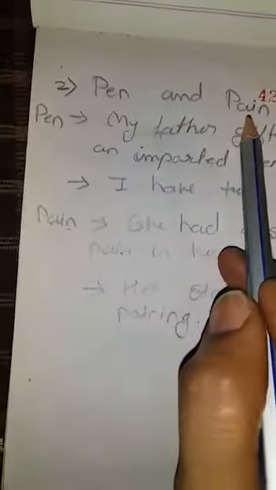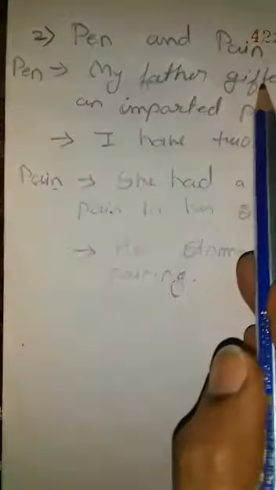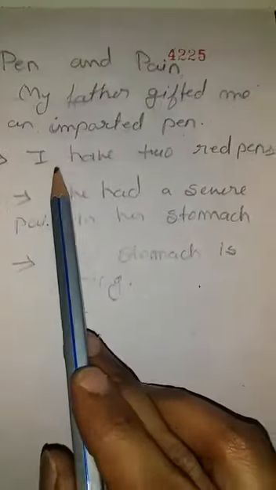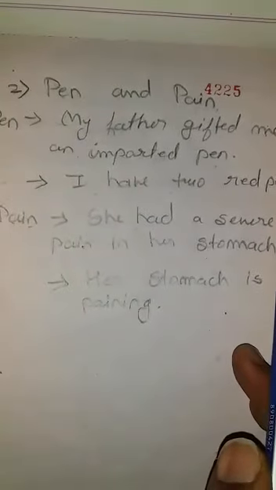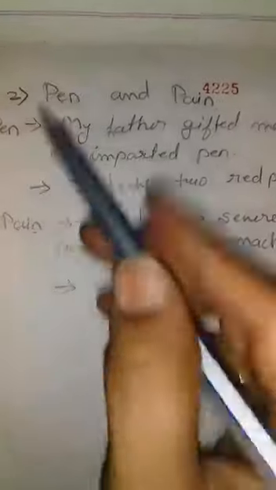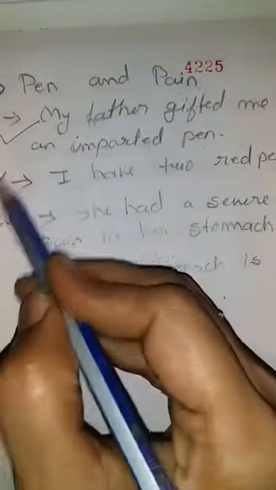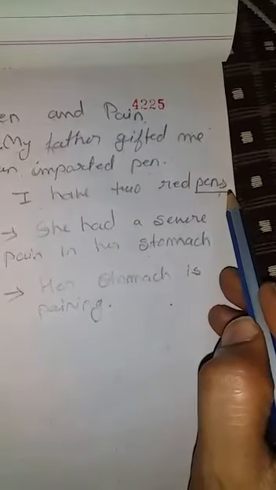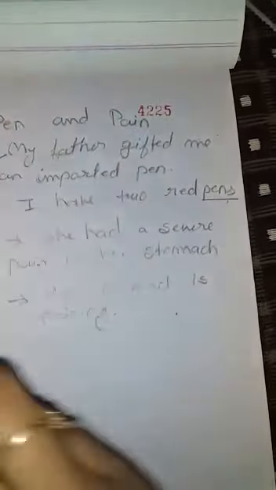One more example I have taken. Pen and pen, PEN, pen, and PAIN, pen. My father gifted me an imported pen. Okay. Second one, I have 2 red pens. Now which sentence is correct? The first one is correct, second one is wrong, because again PENS, pens, we need only PEN, pen.